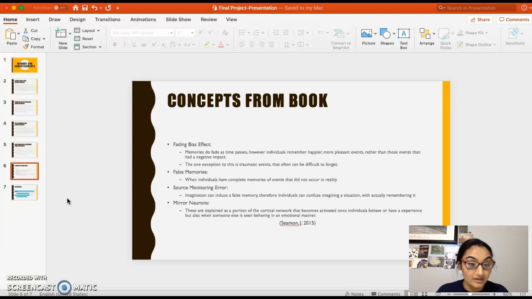study with the popcorn. Those individuals had such a vivid imagination because of those advertisements showing individuals that they were eating popcorn, and because those images were so vivid, these individuals actually remembered eating the popcorn when in reality they just imagined it, they didn't actually eat it.